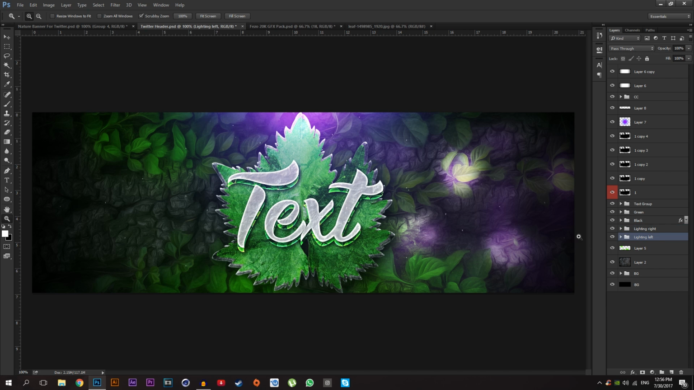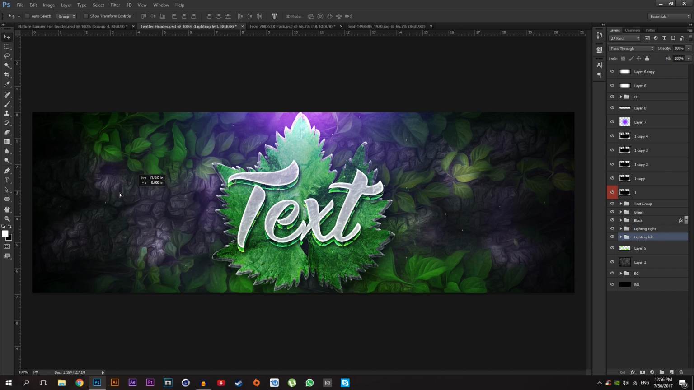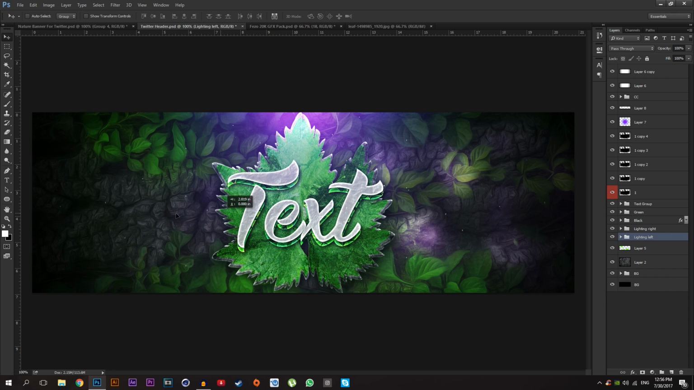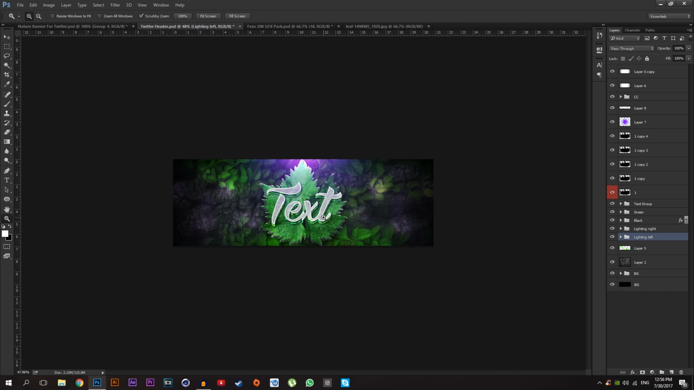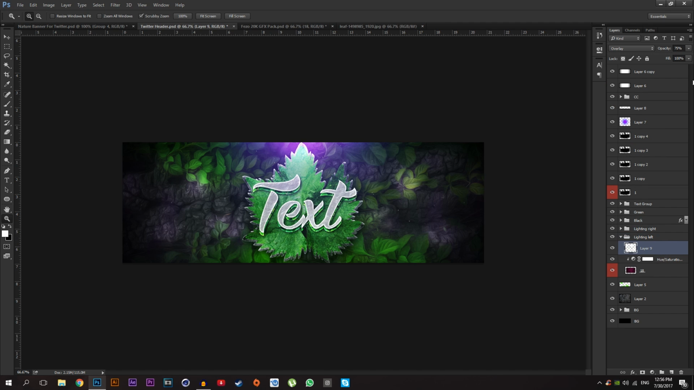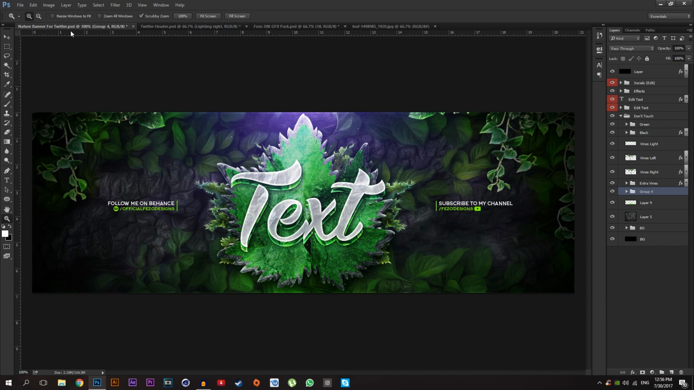And drag the lighting left to the left hand side, just like that. Press Ctrl T, flip horizontal, just like that. Put it here. Okay, works really good. I'm going to drop down this layer 9 opacity to about 50. Okay, here we go.